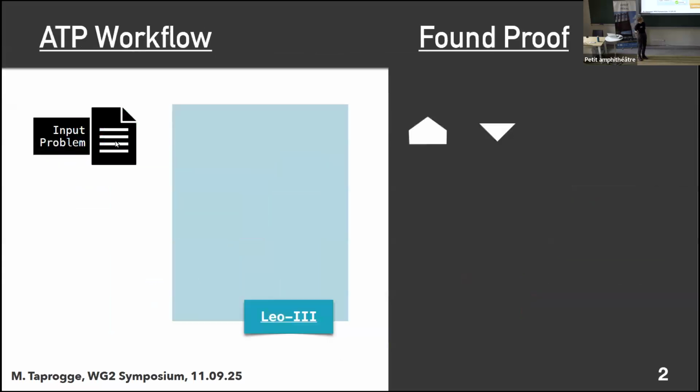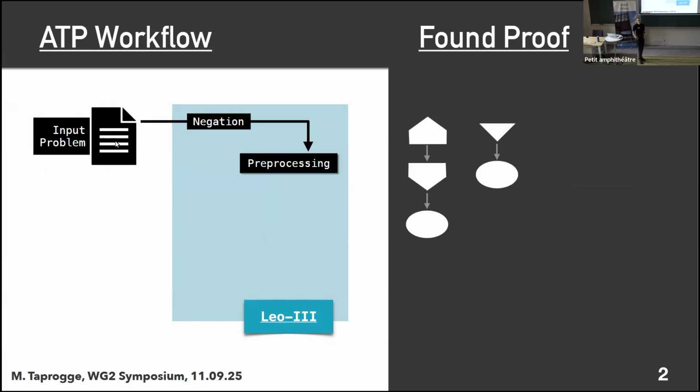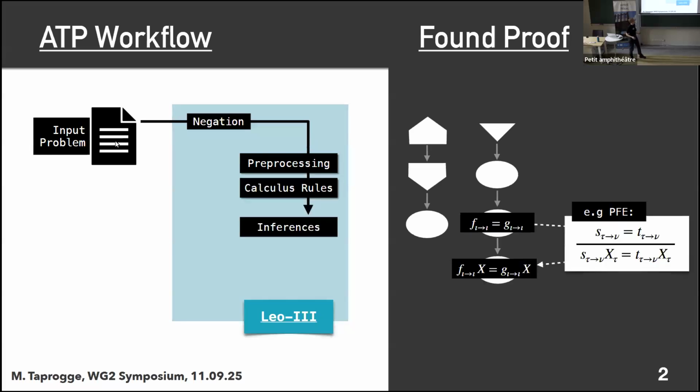Okay, so before I get into the actual translation, I'm just going to give some background, and I think in this crowd I can go over these slides very fast. But generally, when we have an automated theorem prover and we give it a reasoning problem, the very first thing that we're going to do is negate our conjecture, and then we're going to try to have a proof by contradiction. So we're going to try and derive a contradiction. The next thing that we're going to do is apply some kind of pre-processing. So usually this is clausification. And then we can actually start applying our inference rules.